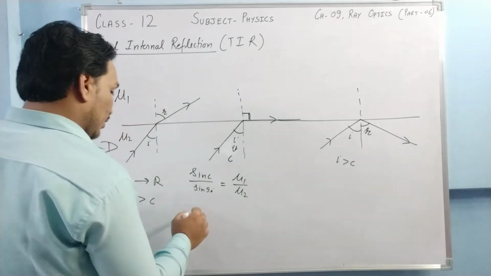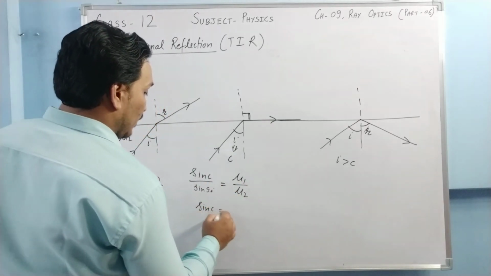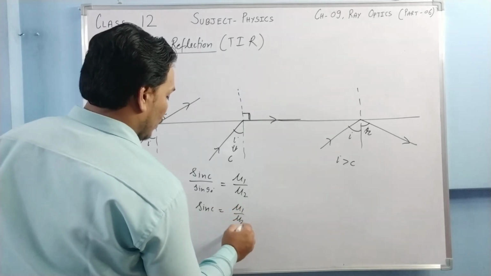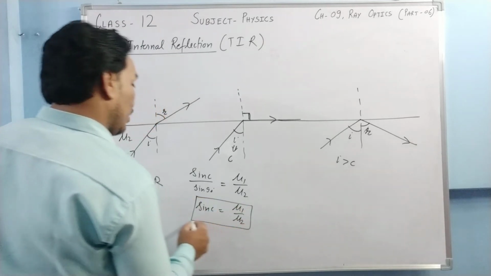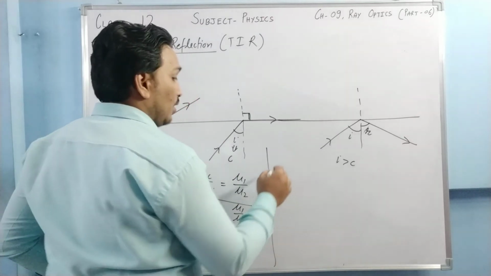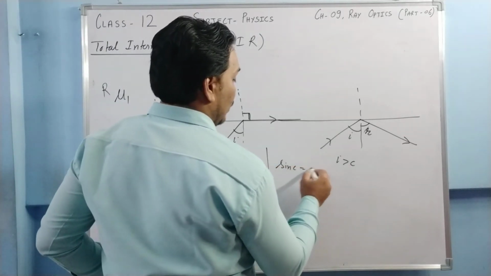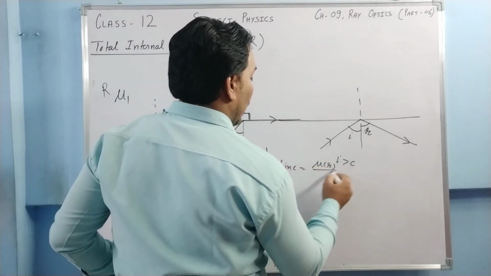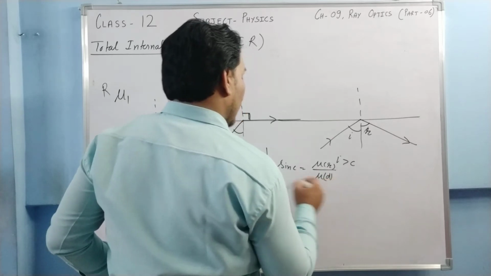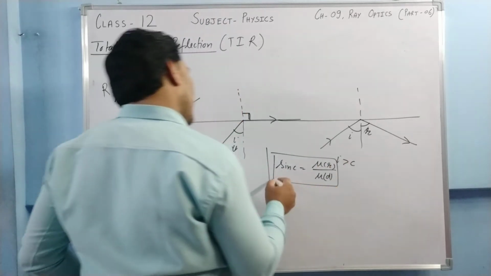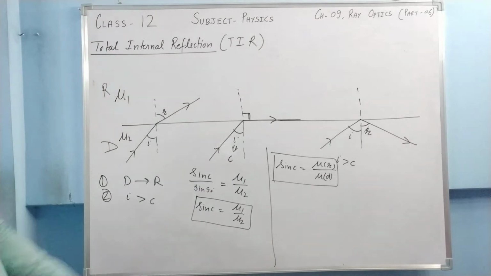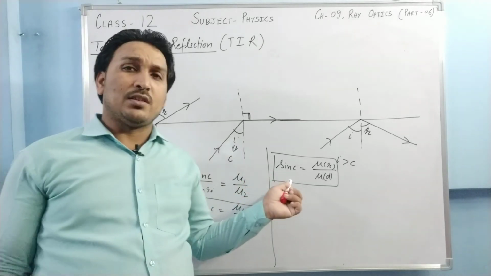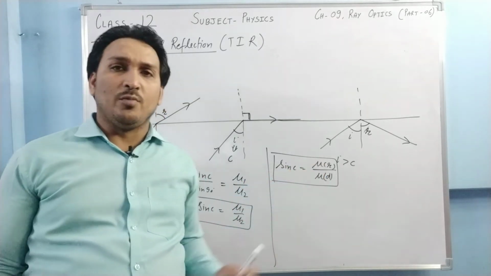Sin 90 is 1, so basically sin C comes out to be mu1 upon mu2. You have to remember this formula, or better to remember it like this: sin C is equal to mu rare upon mu denser. Remember this formula, because mu1 upon mu2 is always very confusing when the mediums are changed. So remember: sin C is equal to mu rare upon mu denser.